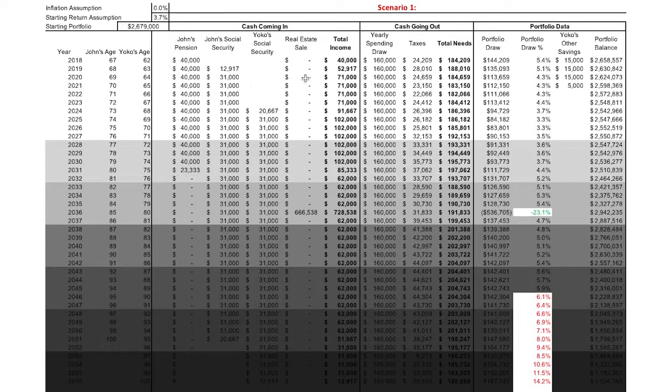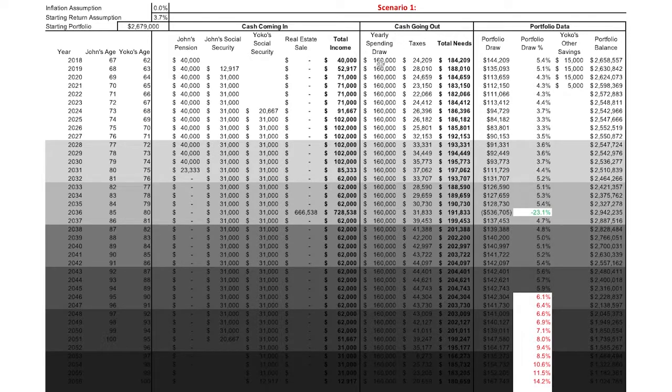We did not fill out all the possible cash coming in, so everything is not showing here, nor did we input all the possible savings. What you put in the inputs will show up on the outputs. But we can see here we have a pension, 2 Social Securities, and an eventual real estate sale.